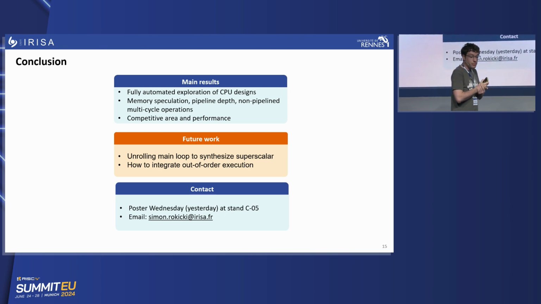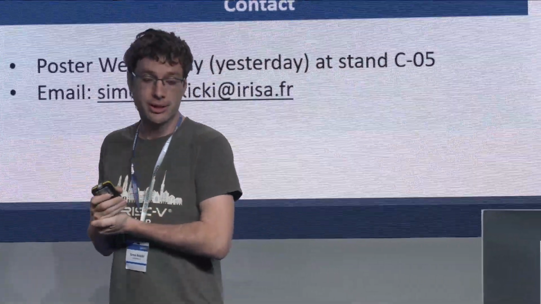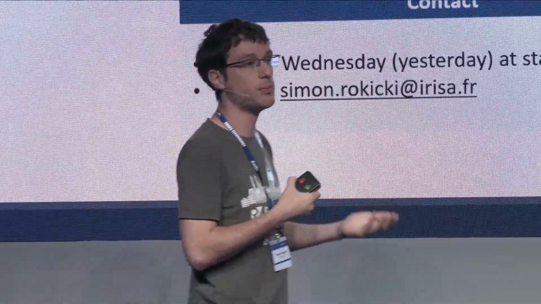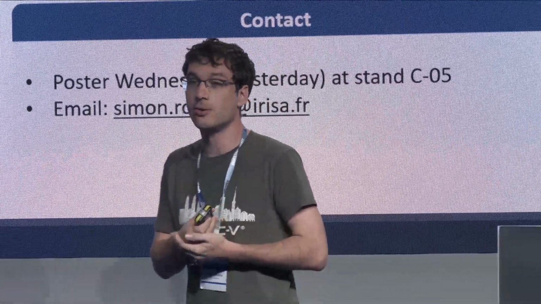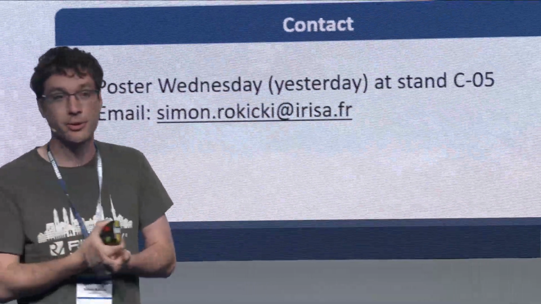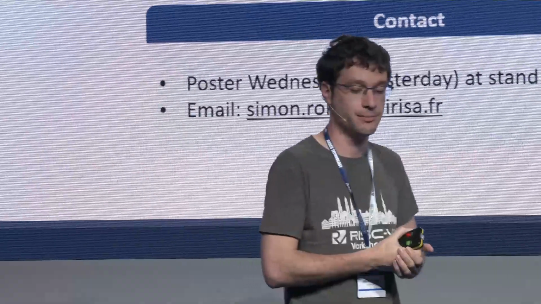As future work, we plan to try to synthesize more powerful microarchitectures. So maybe if we unroll the main loop, we can generate superscalar processors. So we will fetch multiple instructions each cycle and commit multiple instructions each cycle. And we have to think about how to integrate out of order in our design. So can we synthesize an out-of-order microarchitecture automatically based on a description of the ISA?